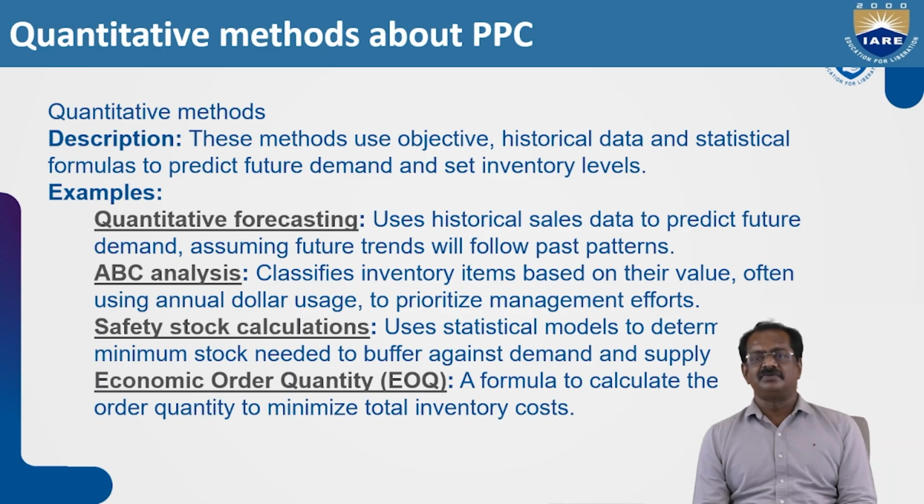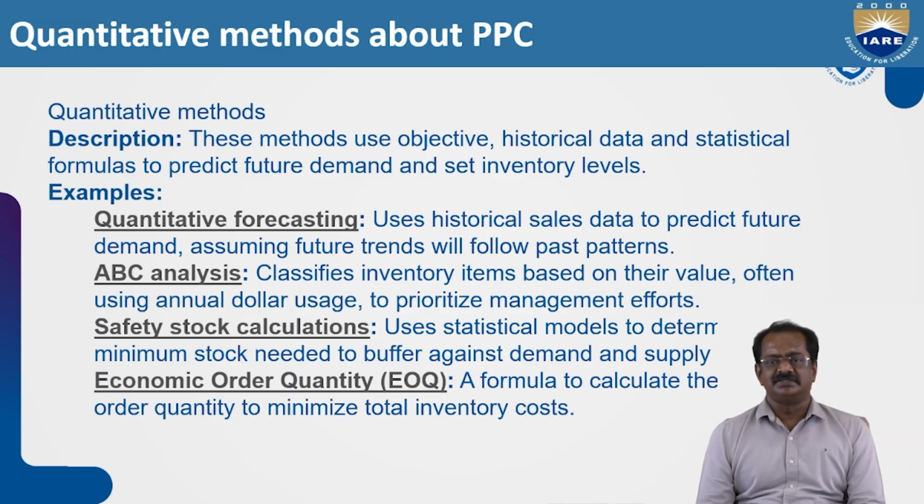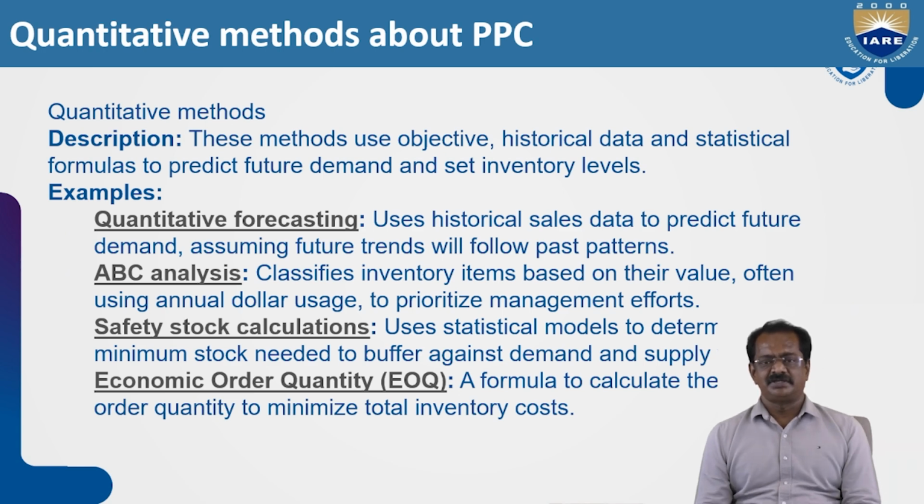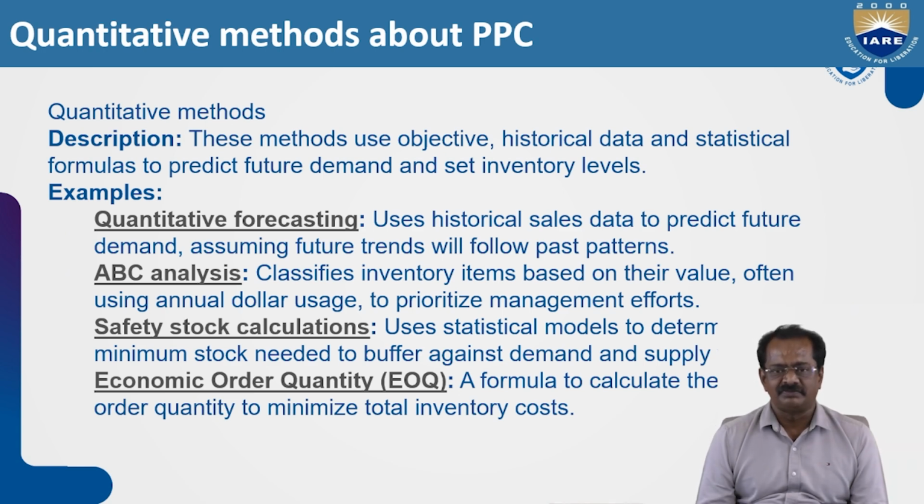So, quantitative forecasting. Suppose the reorder lead time is 3 days, and per day I need 80 units. If I place the order today, I will receive the raw material on the fourth day. So 80 times 3 is 240. 240 is the upper level that I have to maintain. Once I place the order, I will be getting it on the fourth day.